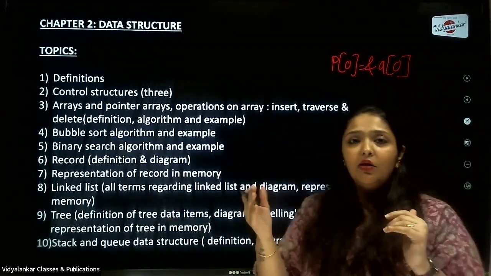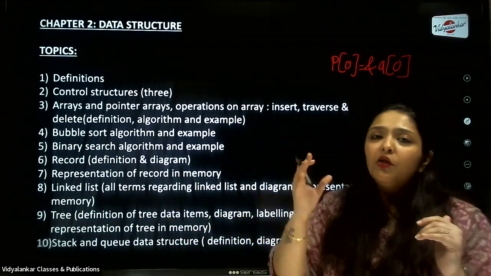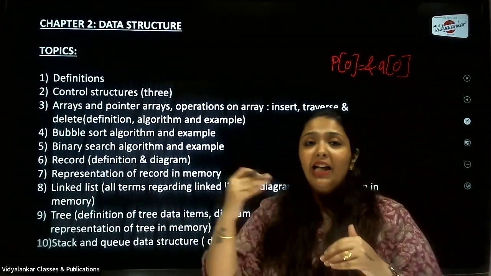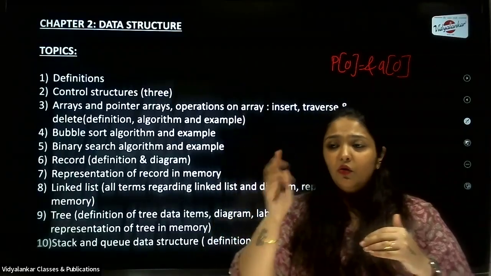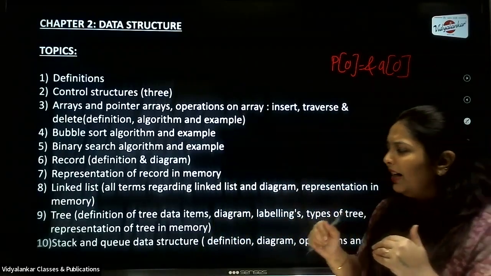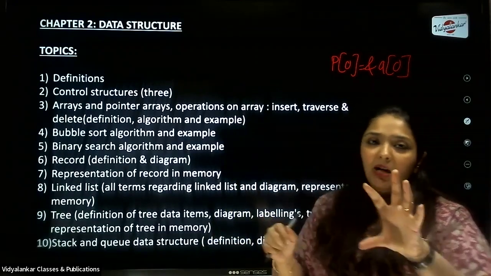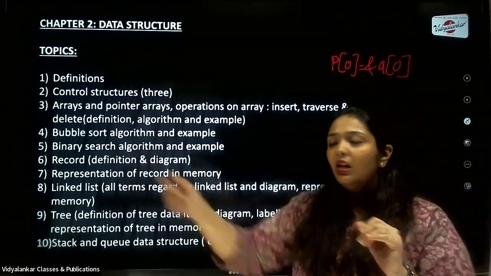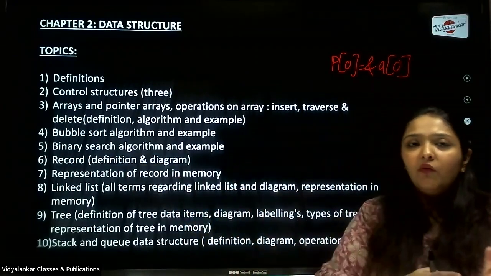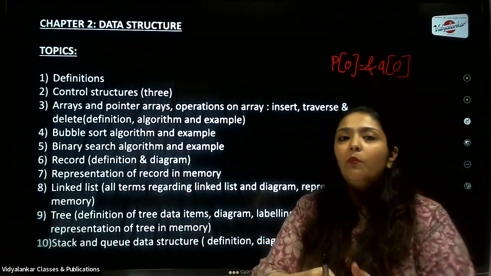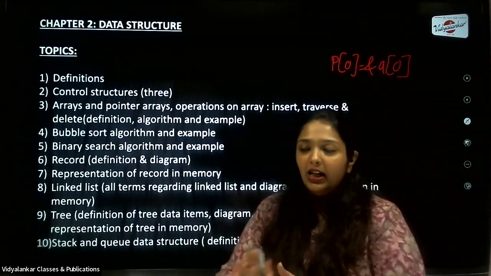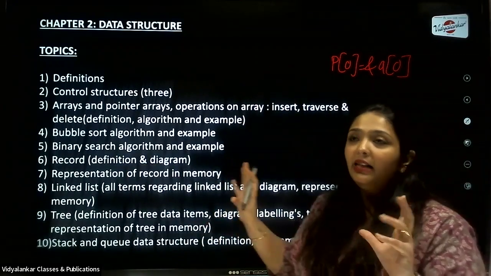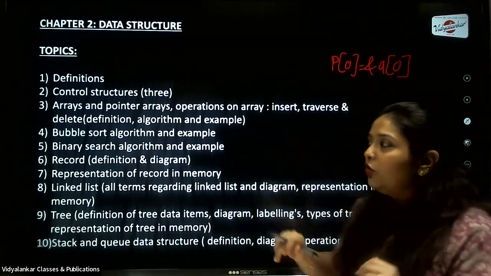Again, queue also has a few functions, operations. So whether the queue is empty, whether the queue is full, what's the count of the elements which is there in the queue. So you also have to keep that in mind. So again, it can be asked for 3 marks or 4 marks. If asked for 4 marks, everything will hold 1 mark. If asked for 3 marks, then definition 1 mark or half mark, then half mark operations, half mark example or diagrammatic example. Okay, so that's all you can overview about data structure.